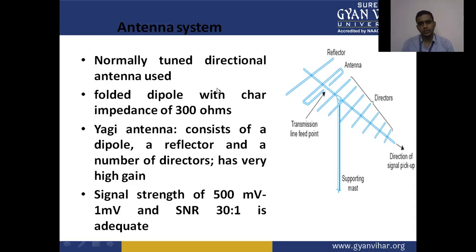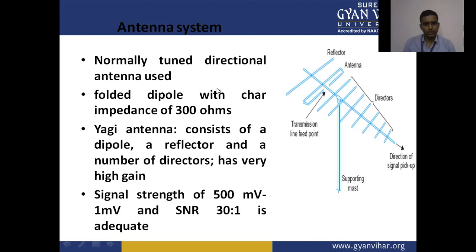Here we have a Yagi-Uda antenna used in our monochrome TV receiver system. It has the direction of signal pickup, transmission line feed point, supporting mast, and some directors with a reflector and the active antenna. A folded dipole with a characteristic impedance of 300 ohms is generally used as the active antenna.